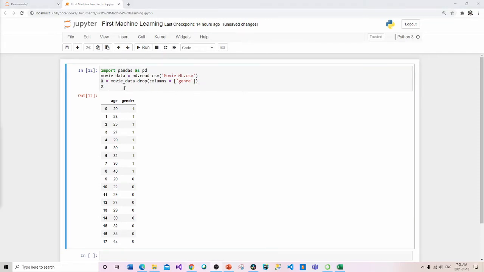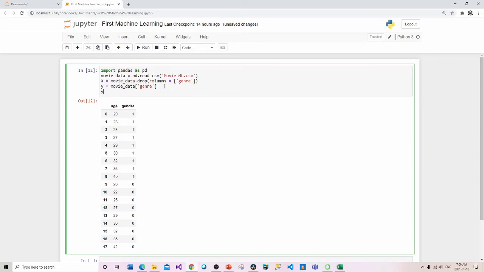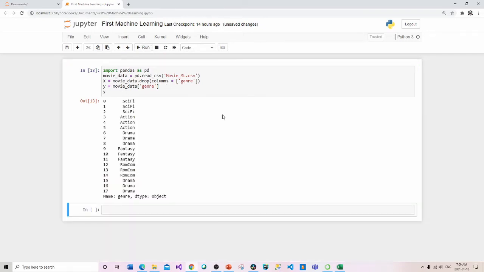Now, in order to see what we just took out of there, the genre, we're going to say, how about movie_data, and this is simply going to be like this, genre. I'm just going to type in genre, but by convention, for my output I'm going to use lowercase y. So my input is uppercase X, my output is lowercase y. Let's have a look at this. Now we're seeing just this column here. That's the output we're looking at.